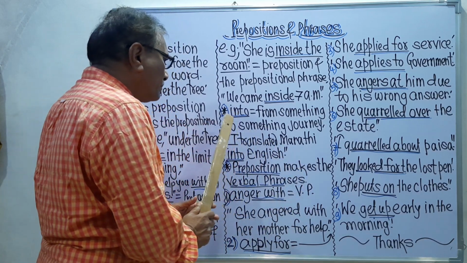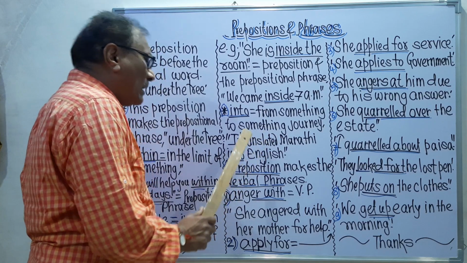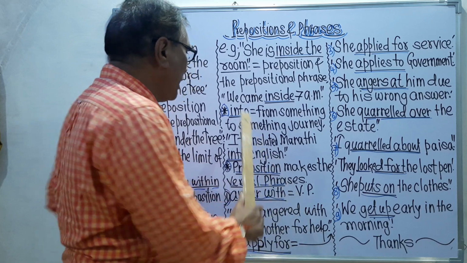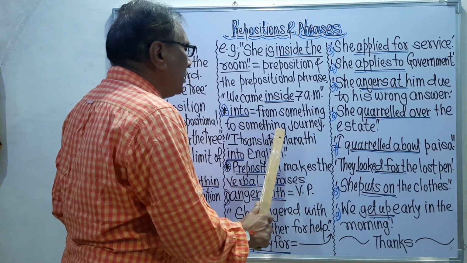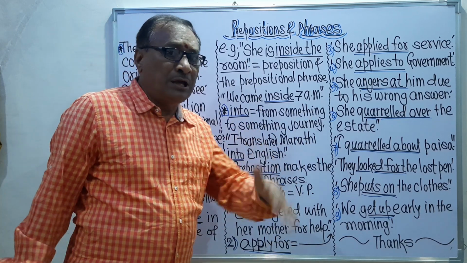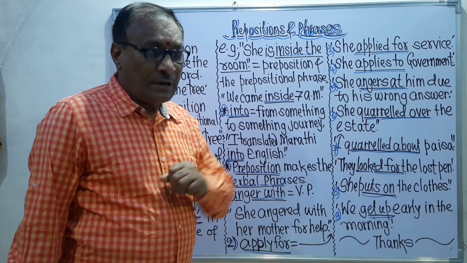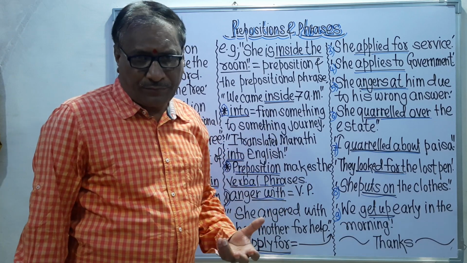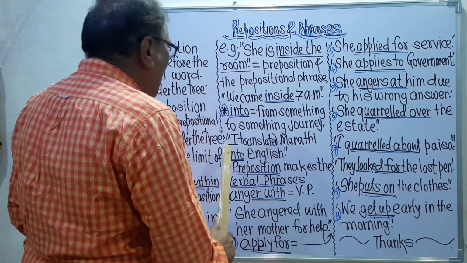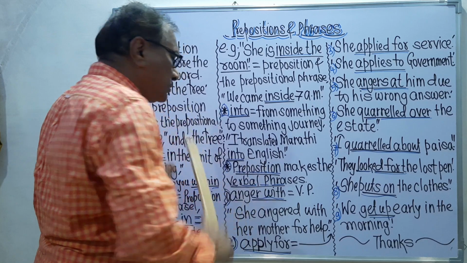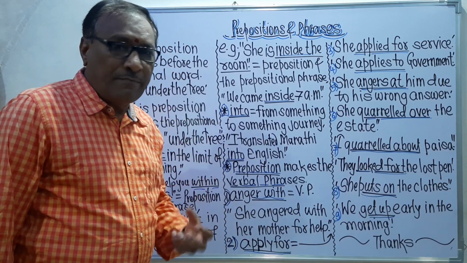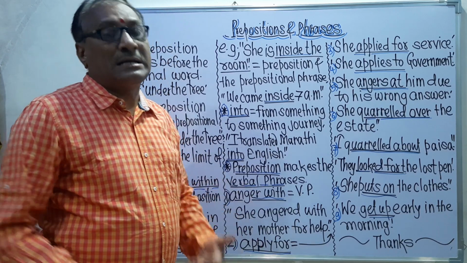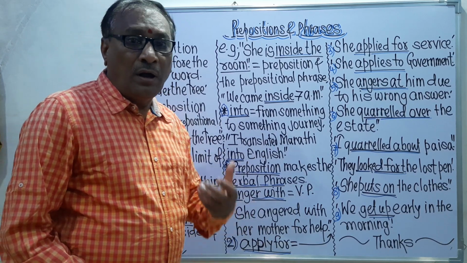Now the next preposition is into. What is into? Into means a journey from something to something. Something is outside, and that something goes into the inside of something. For example, I translated Marathi into English. It means at first it was Marathi, and then I translated it into English.